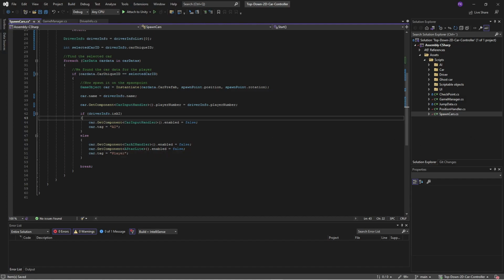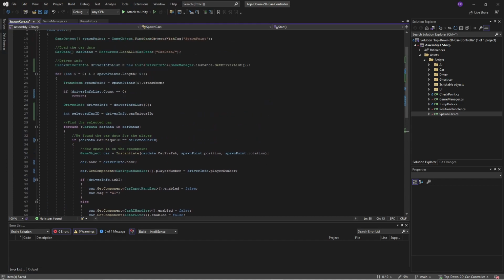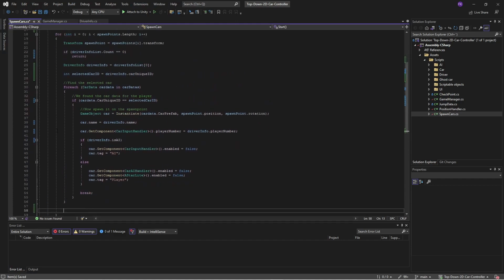And then we will, when we have finished our spawning of the car here, we are going to then loop around again. But if we would loop now, we would come to the top and we would do the same thing with the same driver.